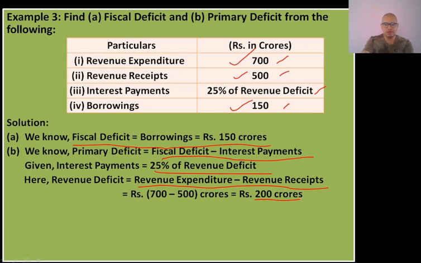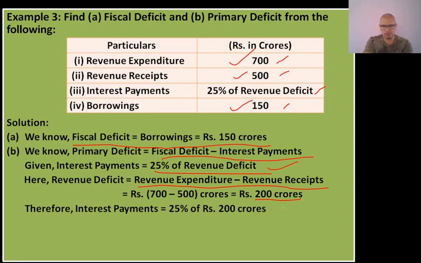Now we will substitute this value, 200 crores, in the equation: interest payment equals 25% of revenue deficit. So it will be 25% of rupees 200 crores. When we calculate it, we get 0.25 into rupees 200 crores, which is 50 crores. Okay, this is our interest payments.